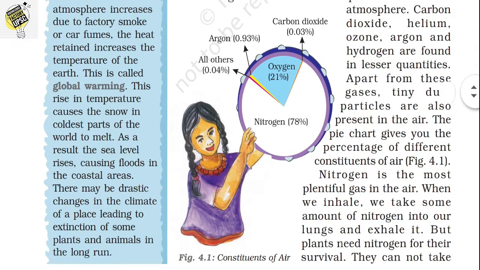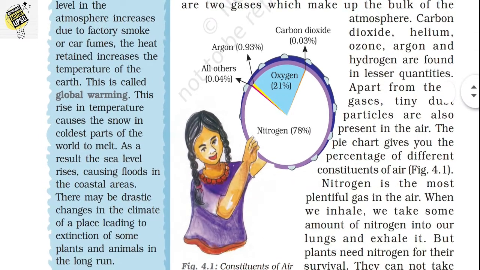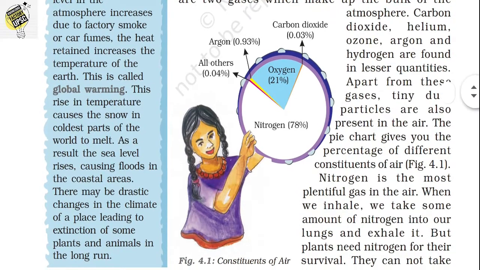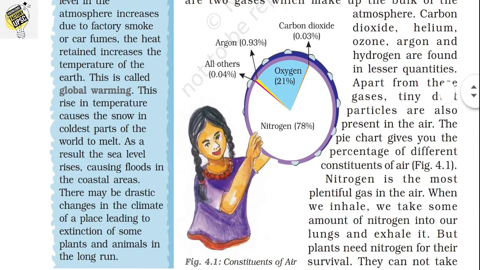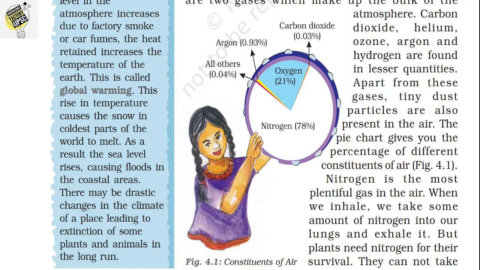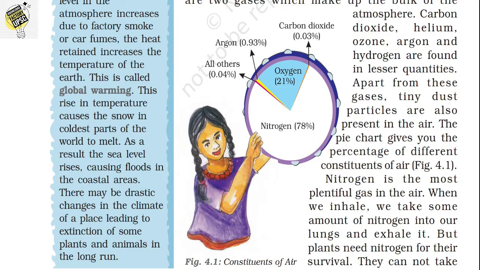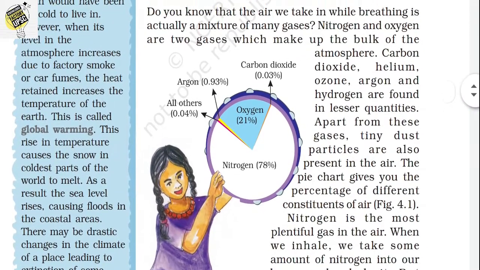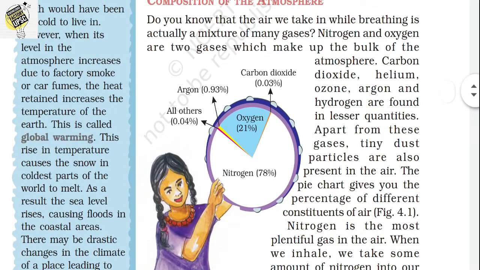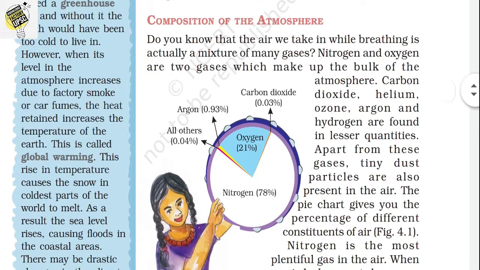So if we say carbon dioxide is necessary for our living, it's very true, but it's also very harmful if the level of carbon dioxide increases in the earth because it may increase the temperature of the earth, which results in melting of the snow in different areas, which causes floods and extinction of animals and living organisms itself. Okay, so let's see the composition of the atmosphere.